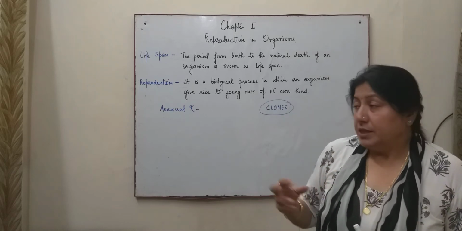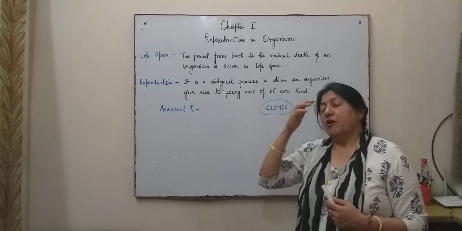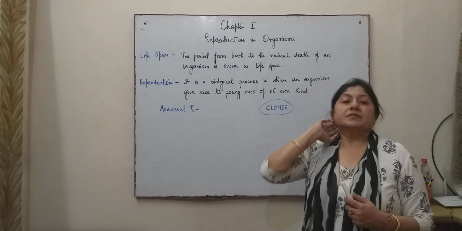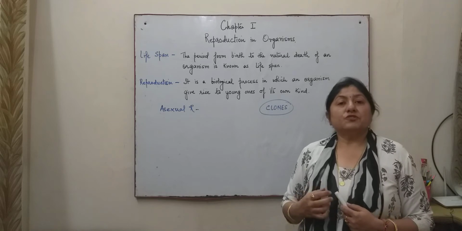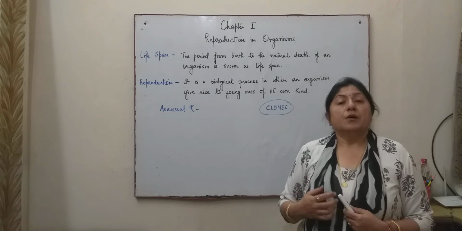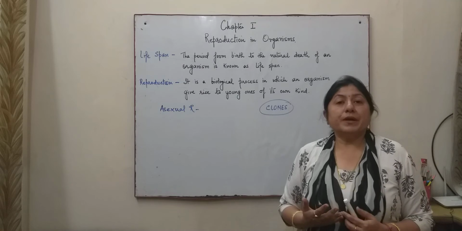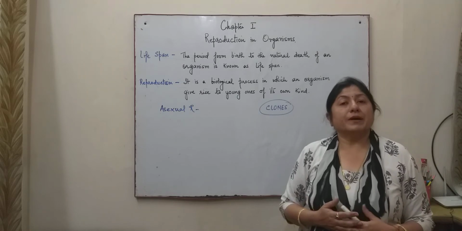Now, since asexual reproduction involves only one parent, it is a rapid means of reproduction. That means the organisms produced are more in number as compared to organisms that reproduce by the sexual method.